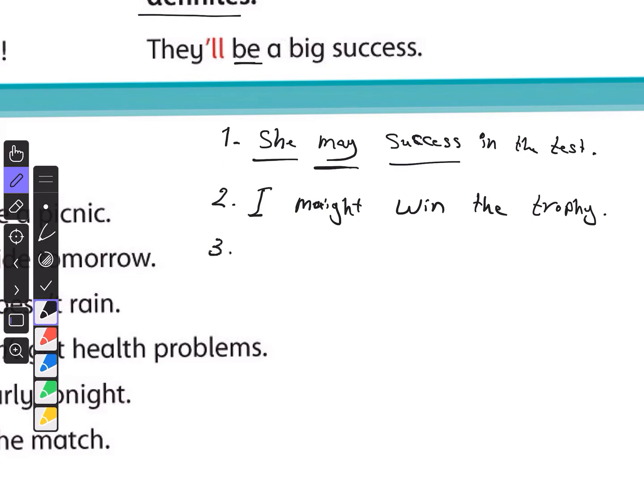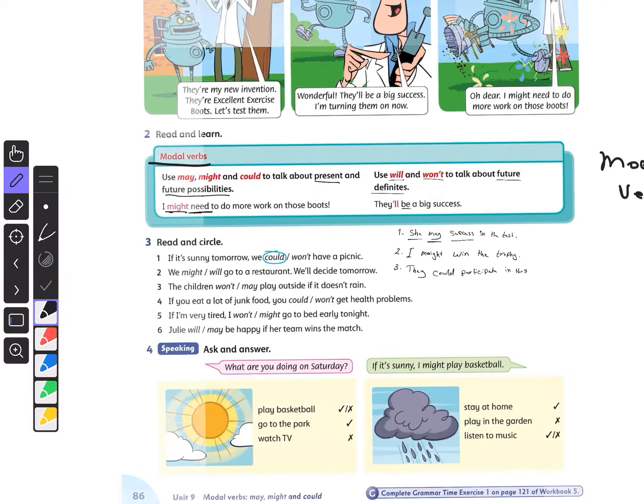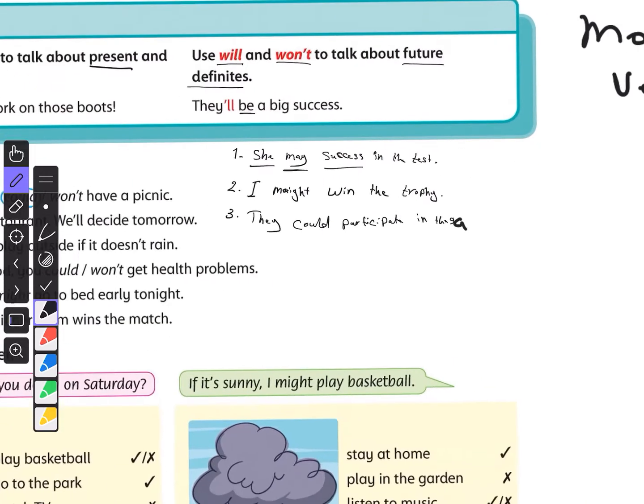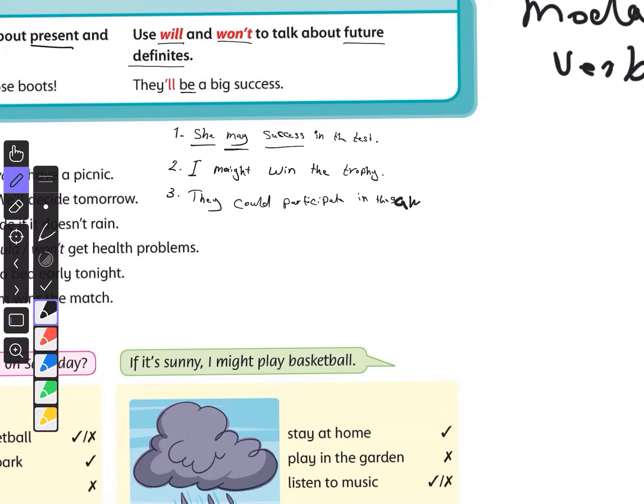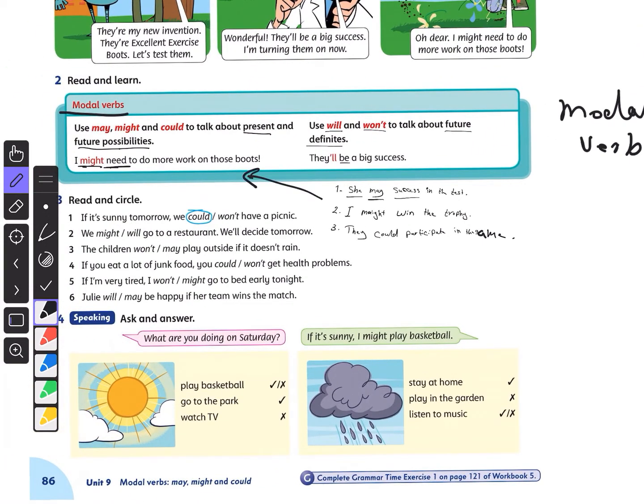Another example: they could participate in the game. This is for the modal verbs may, might, and could, for future possibilities and present possibilities.